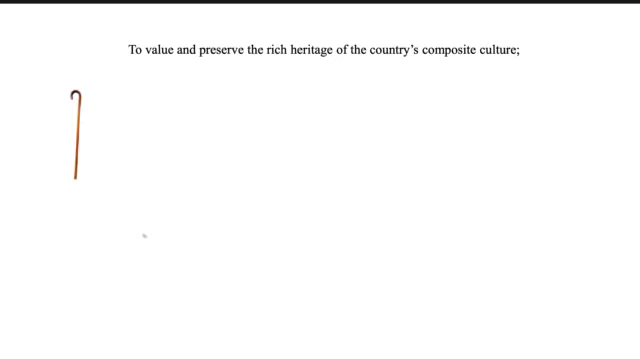Now this is basically 6, and 6 is basically stick. The sixth fundamental duty is to value and preserve the rich heritage of the country's composite culture. So you can imagine the Taj Mahal standing on the support of sticks. You can just imagine the picture, the Taj Mahal is standing on the support of sticks. So 6 is stick.